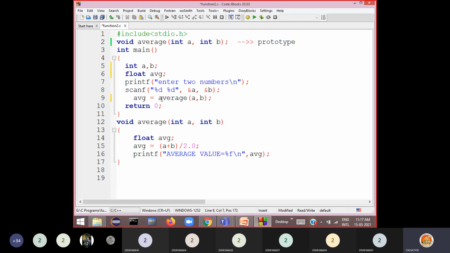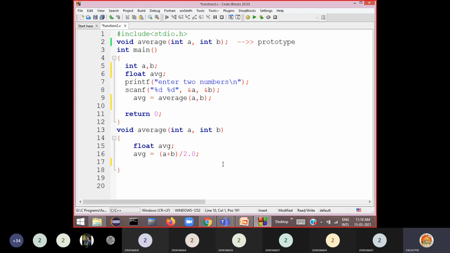Now you have not calculated. You have taken help of a function which does the job, calculated average and returned that value. So now where is the average value? In avg, in variable avg. Now, if you print this, here you got the value. So now you can print that value here: average value is equal to avg.